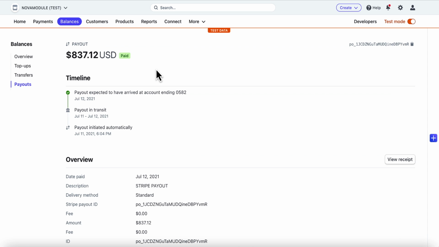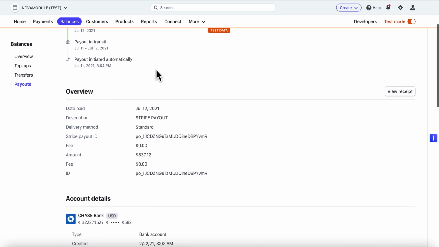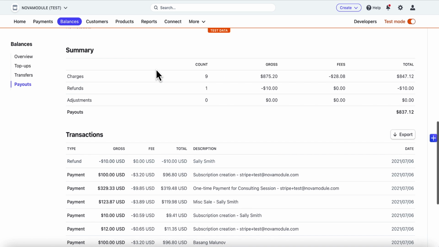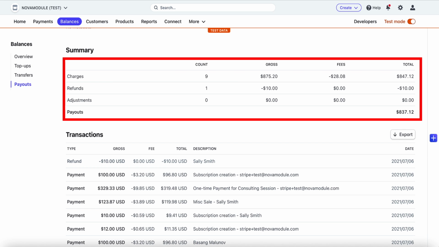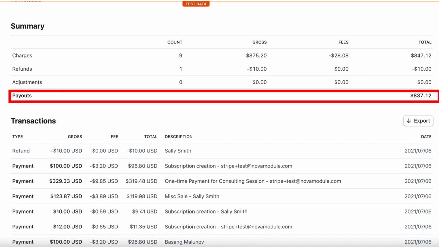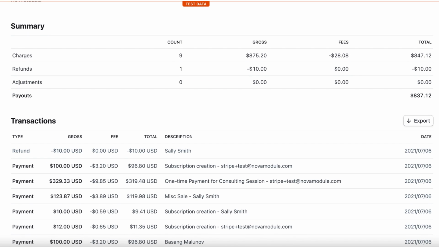In this particular example, the payout has a summary of all transactions, and it also itemizes transactions that make up the settlement batch. It has gross payment, refund, chargeback amounts, as well as Stripe fees and the net amount that is deposited in the bank. Let's switch over to NetSuite and review how the integration app records this deposit in NetSuite.